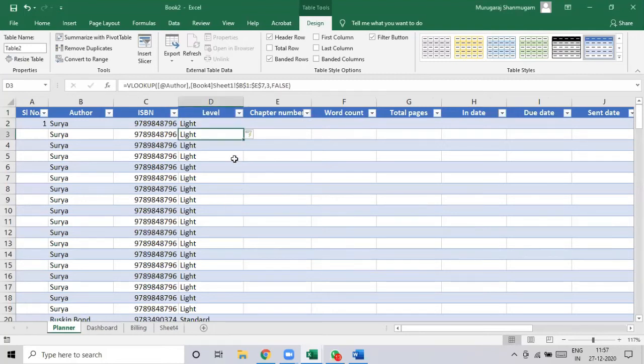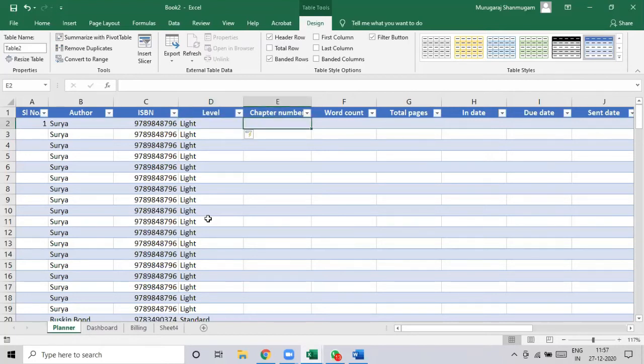Instead of B1, it's taking the column header, I think. Yes. Excel's autofill, you can see the autofill symbol, auto correction. So it has filled the entire column with the formula that I applied in one place, assuming that the tables are going to be homogeneous in nature and the formula I'm expecting is going to be applied across the entire column. Okay, so you can create chapter number now.